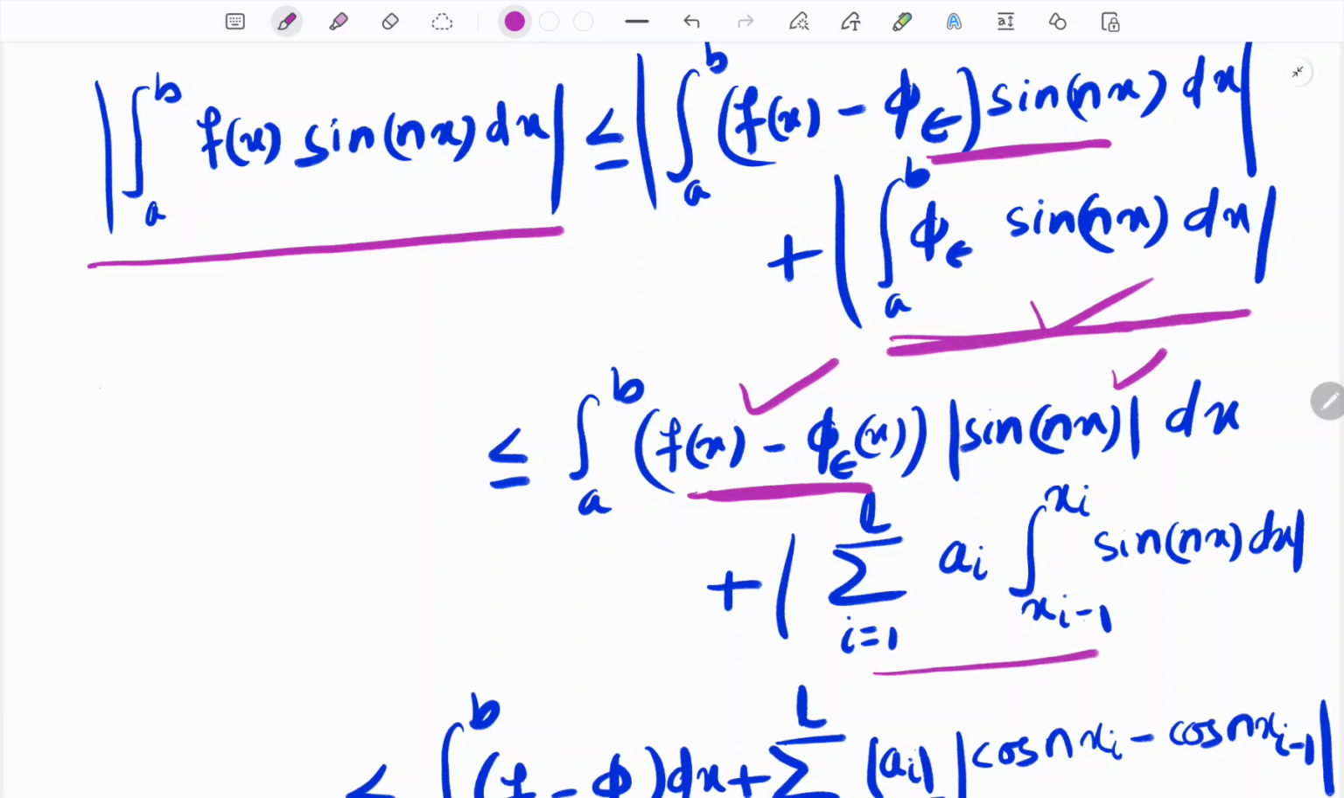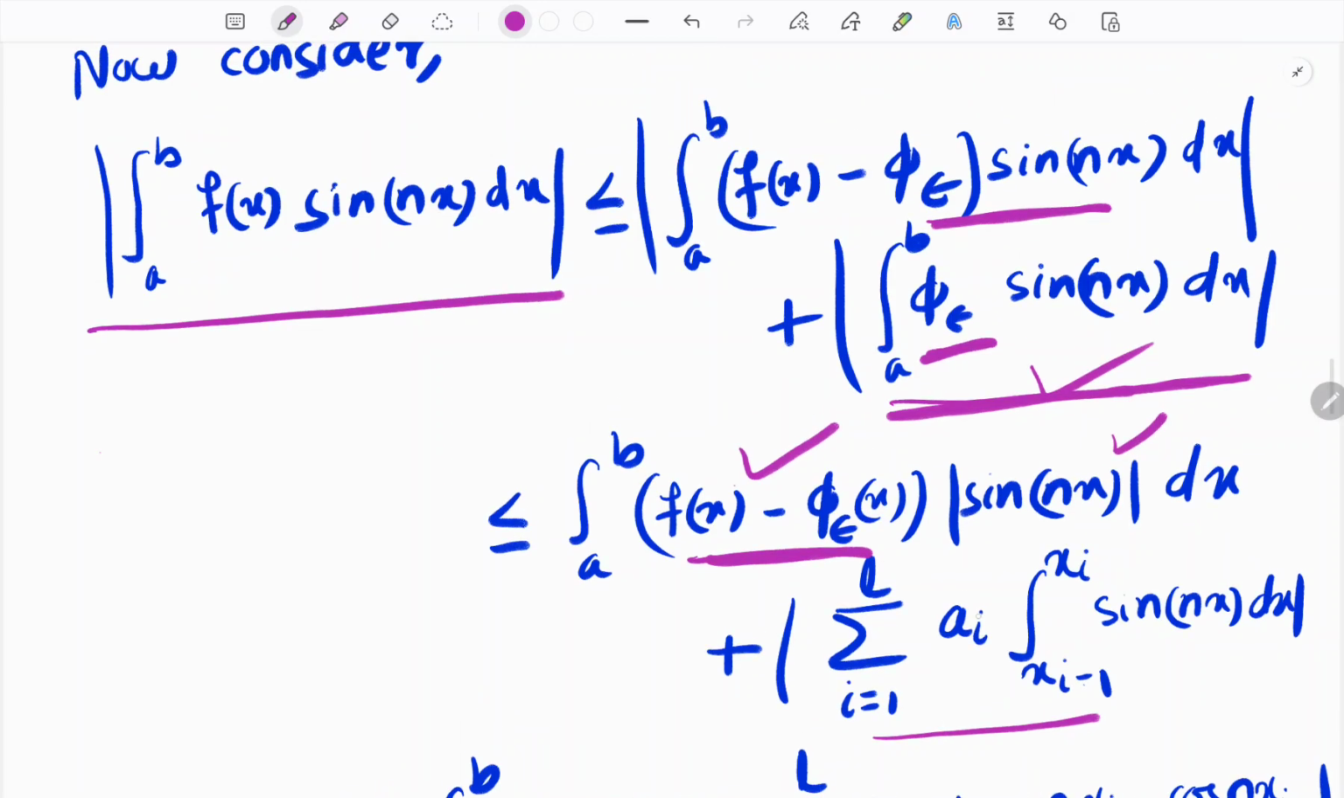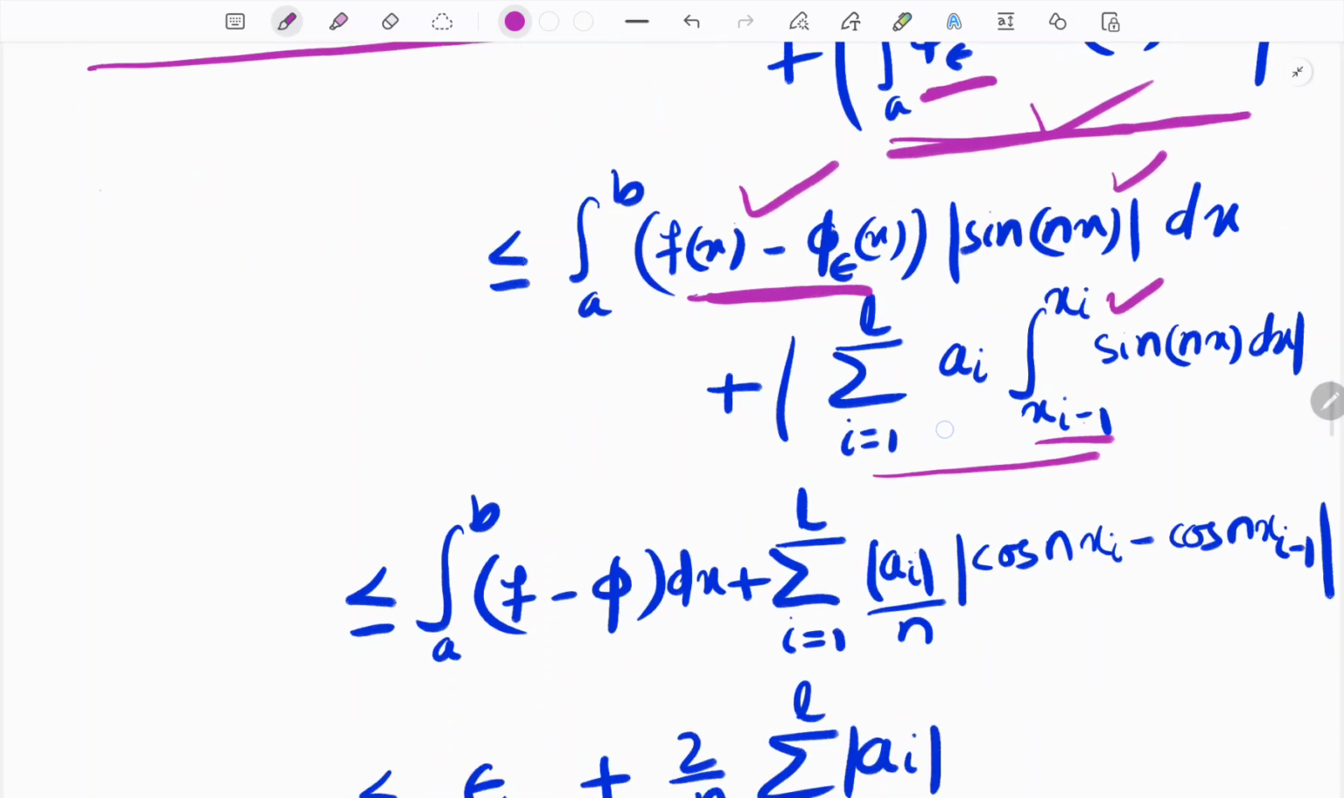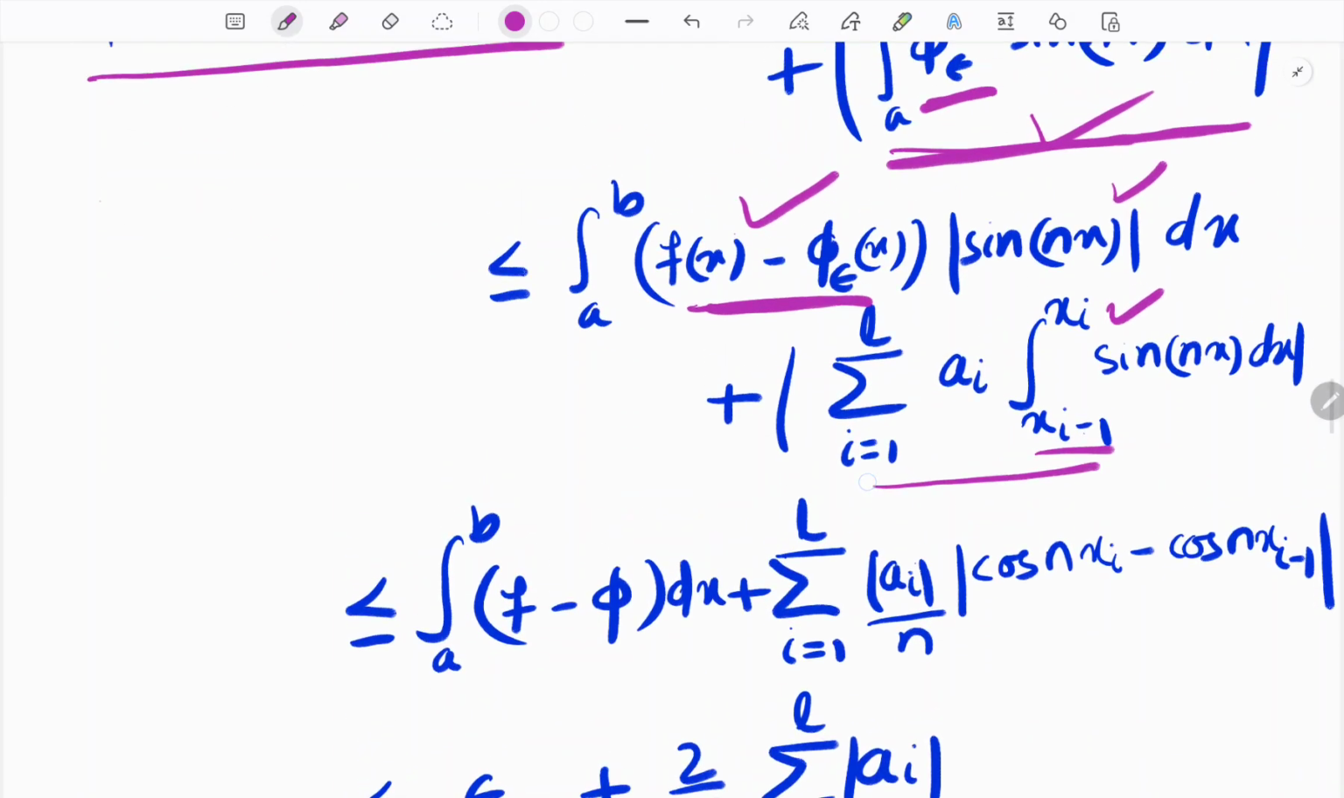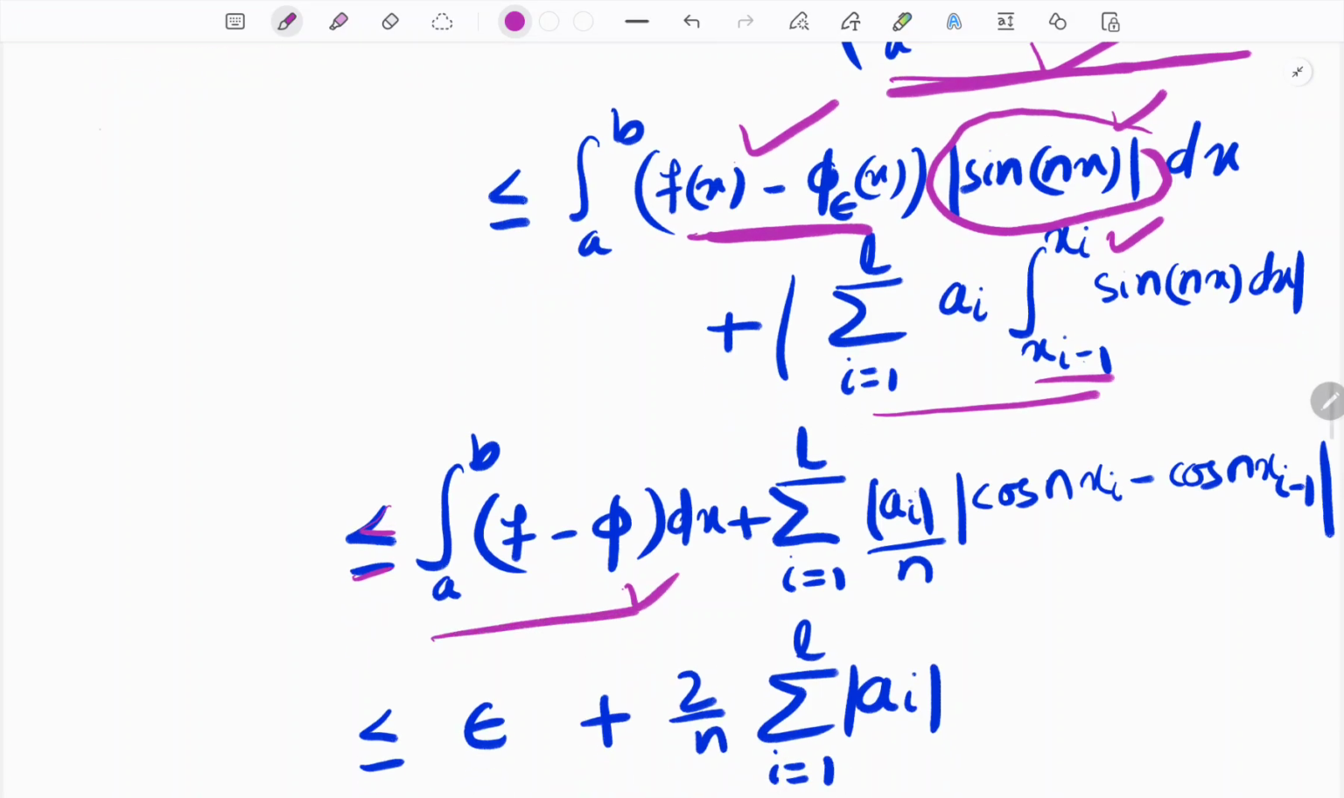In the next step we are simply integrating, because phi epsilon is a simple function. It is the summation over i from 1 to L, taking the value small a_i. So this integral breaks into integrals from x_{i-1} to x_i. Now the value of this function is less than or equal to 1, so we put the highest value, and it is less than or equal to this.